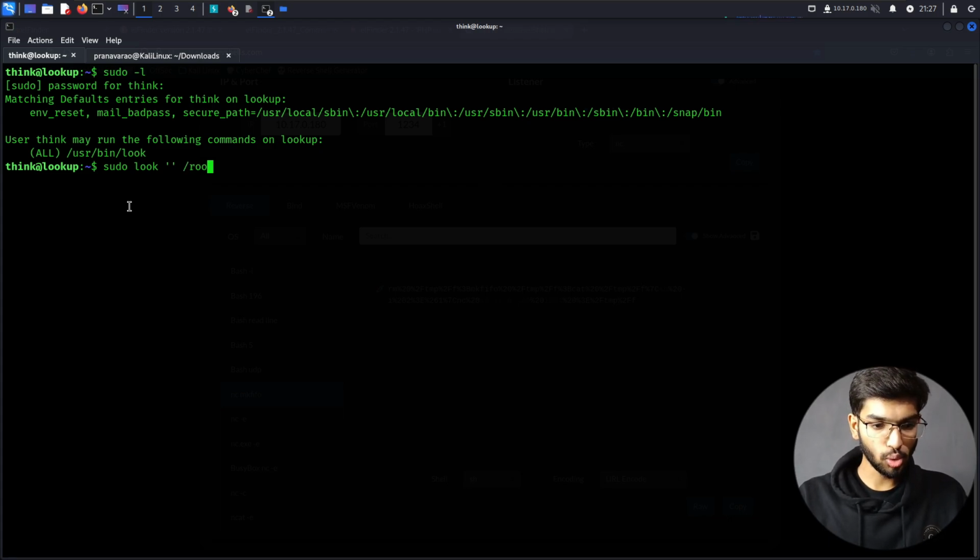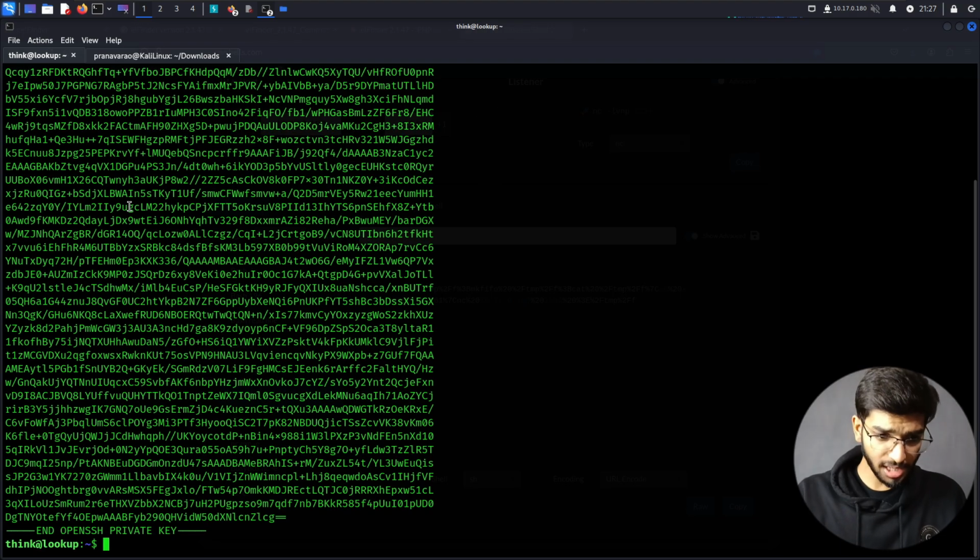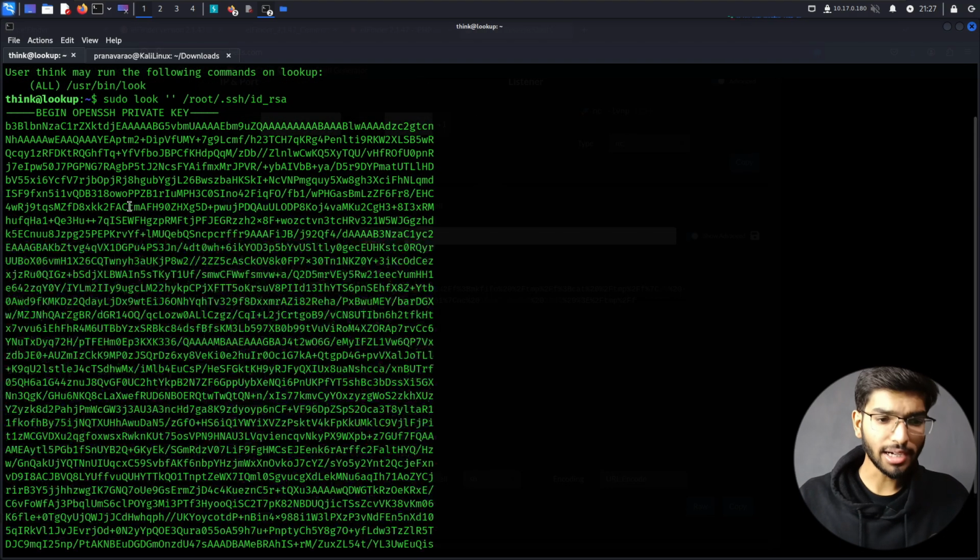I can say root and then root.txt, but I'm not going to be doing it right now. I can showcase it with .ssh/id_rsa if it is present. See, I'm able to look at the contents of the file. It's just going to print out all the content present inside the file.